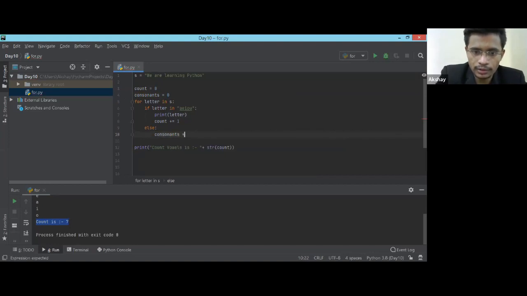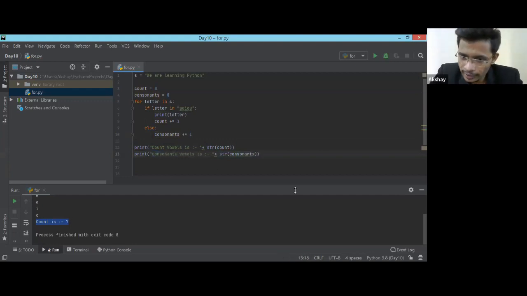Plus equals 1. So if you check, let's go and print both the things. The vowels count will be this, and the consonant count will be the consonant count. Yeah, as somebody said, not in AEIOU, yes, you can use not in AEIOU. That means it is an else condition, right, Amay? So if it is not there in here, it means it is going to go over here, right?